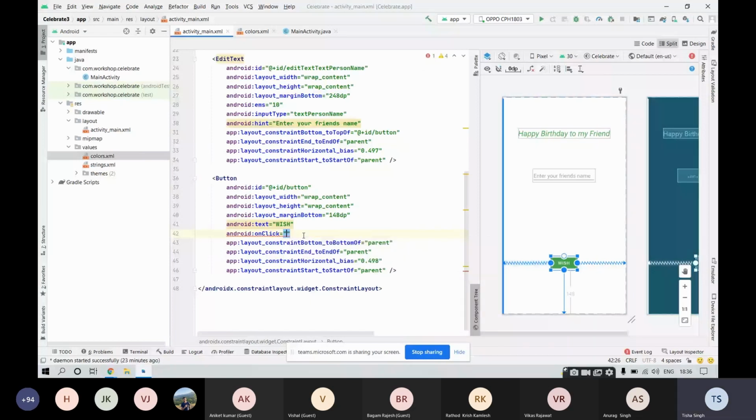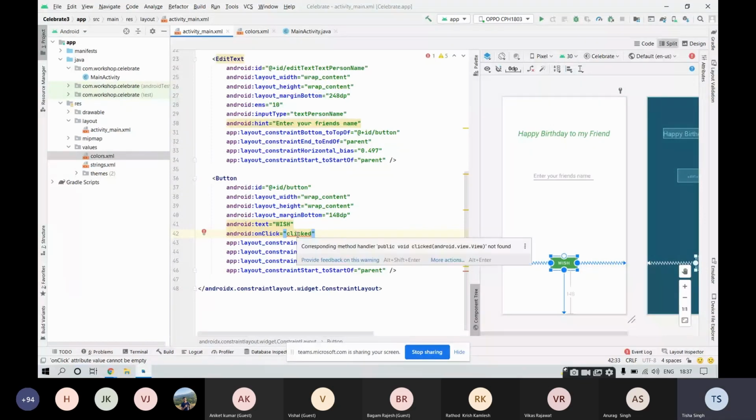Fine. Now you can see again that an error is coming over here. Just hover over it and see what this error is standing for. It is saying that corresponding method handler public void clicked not found. So what does this error mean? It is telling you that yes, the function has been made, no doubt, but the compiler is not able to find the function. Where is the function? What code does the function need to perform, right?